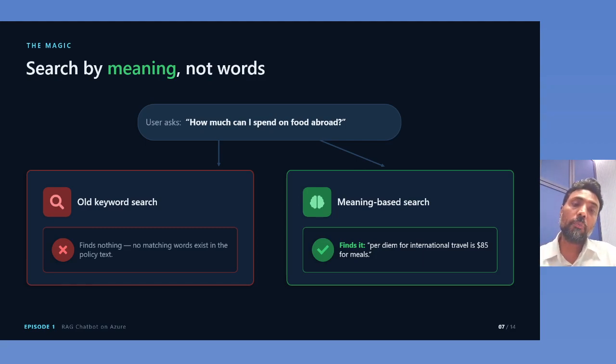Those words may not be in the document, but there will be a line which may say per diem for international travel is $85 for meals, right? So the answer is matching on meaning, and that's what is happening.